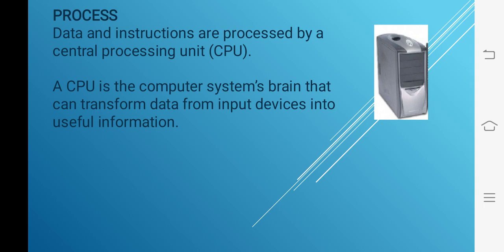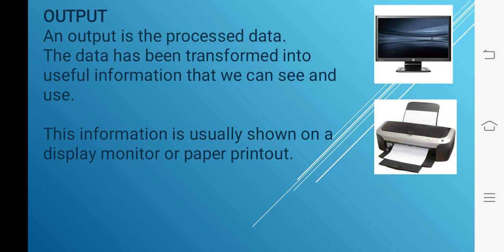After that, as you all know, the CPU is used to process the data according to our instructions. The CPU is the brain of the computer. It transforms data into useful information that is important for us. And after processing the data, the CPU gives us useful information, and through the output devices the computer gives us information.